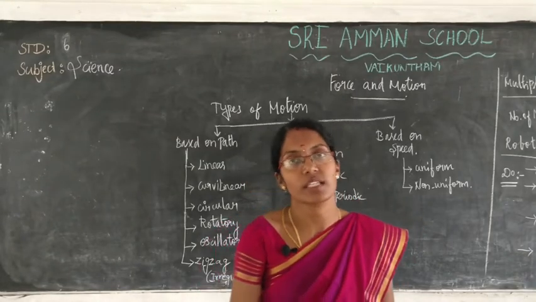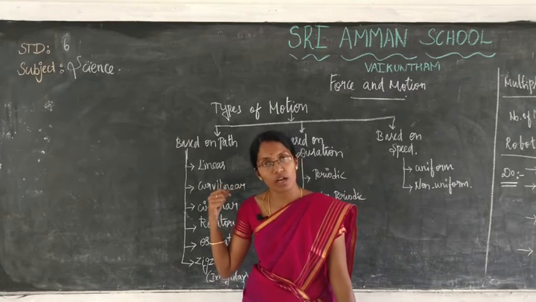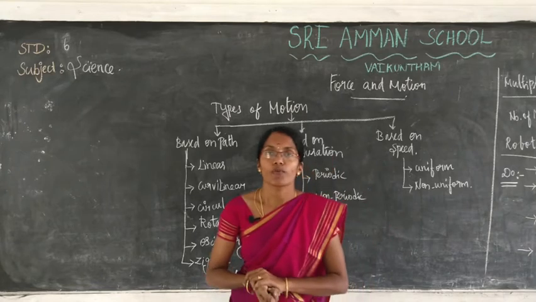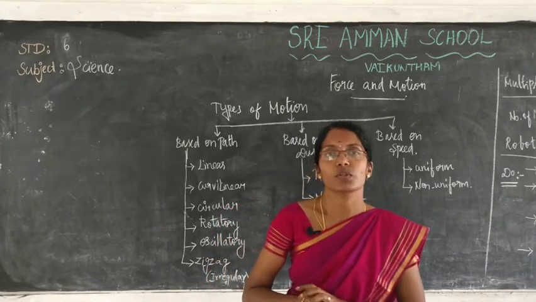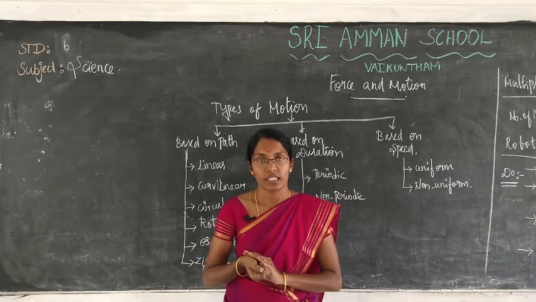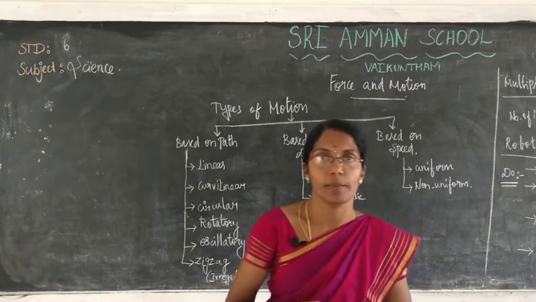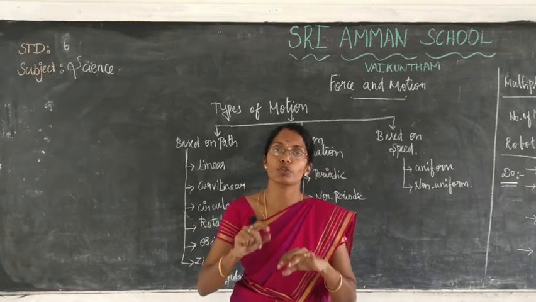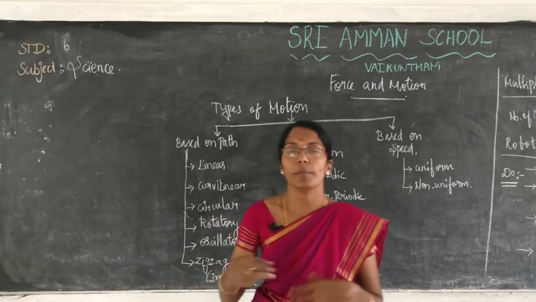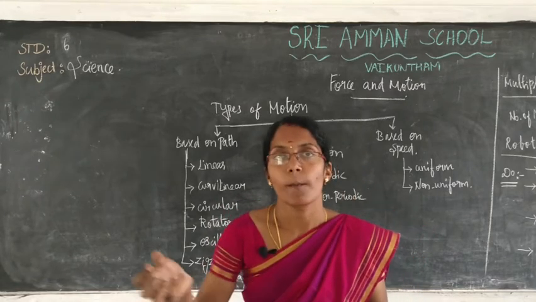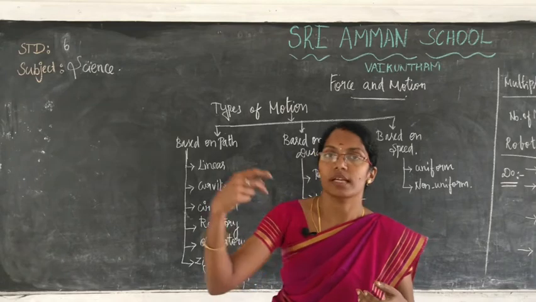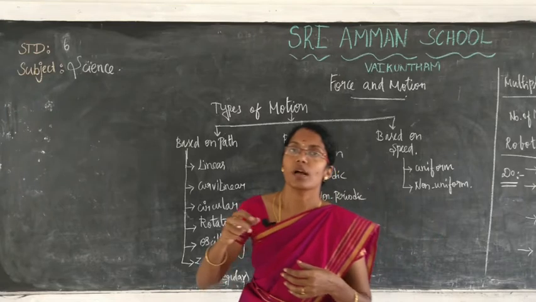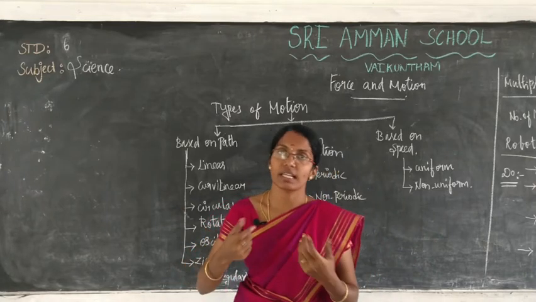In the last session we discussed the chapter force and motion. Today we are going to discuss the same chapter. So what is force? Force is defined as either a push or a pull. What is a push? For example, kicking a ball. We are giving force to move an object from one place to another. What is a pull? We are moving an object from the destination to the source. For example, pulling a door is an example of a pull.